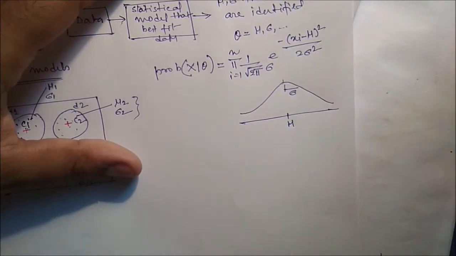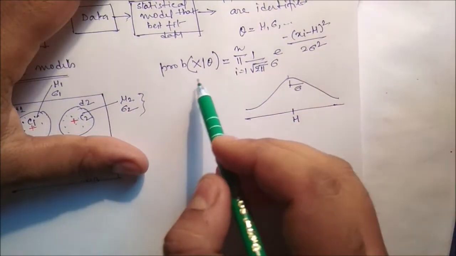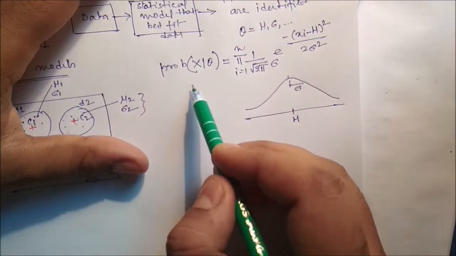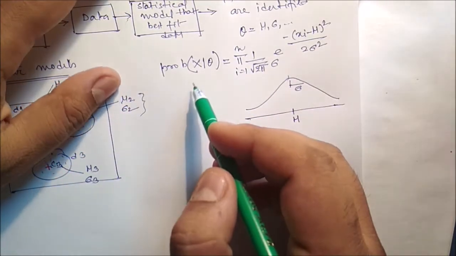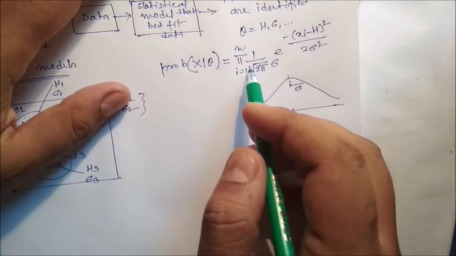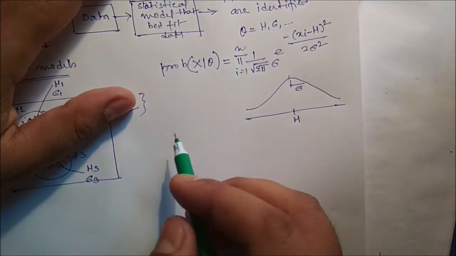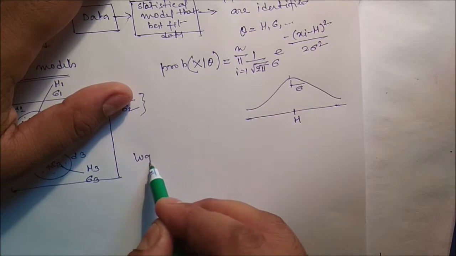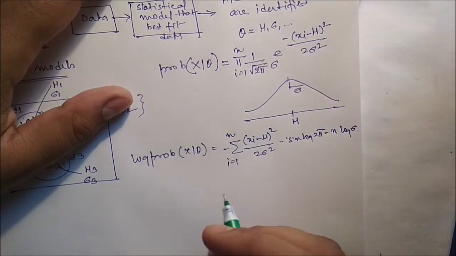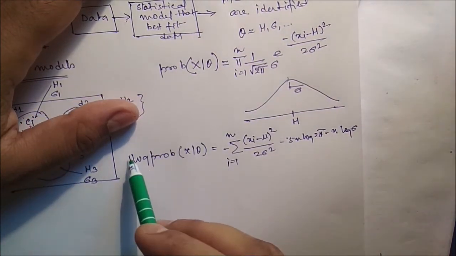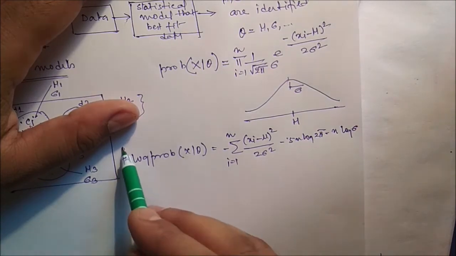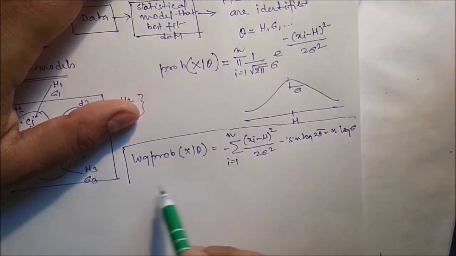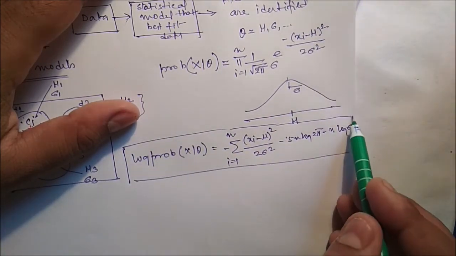Since this value is very small, we take the log on both sides. If you take the log, then the equation will be as shown. With the help of this equation we can estimate the parameters.